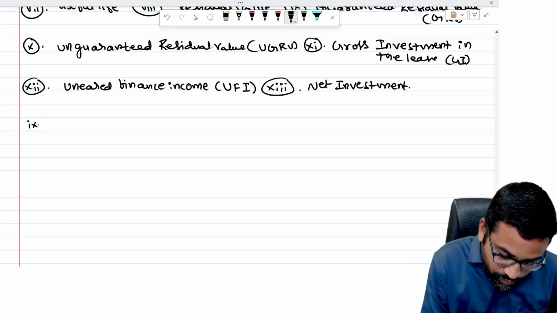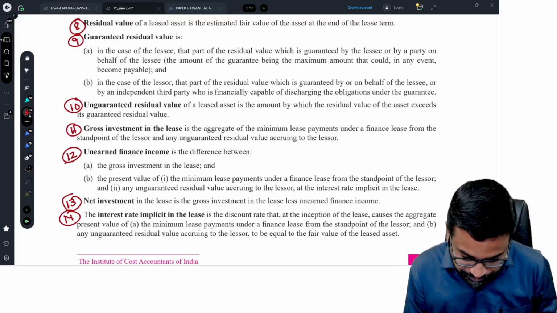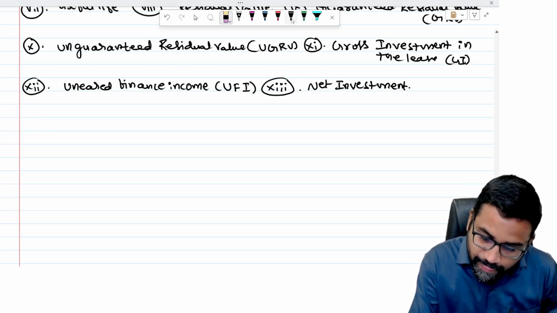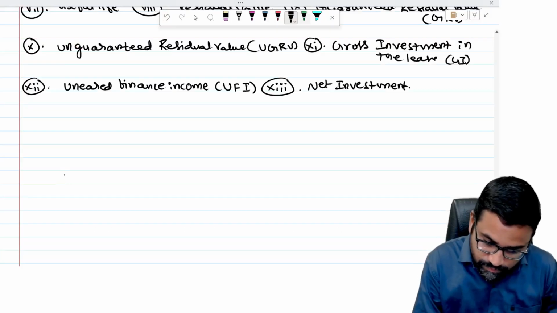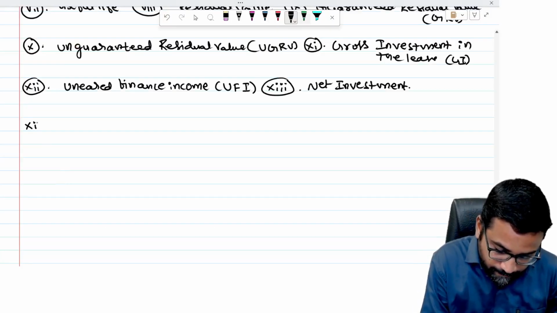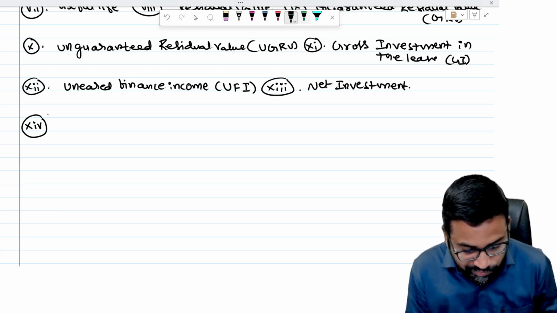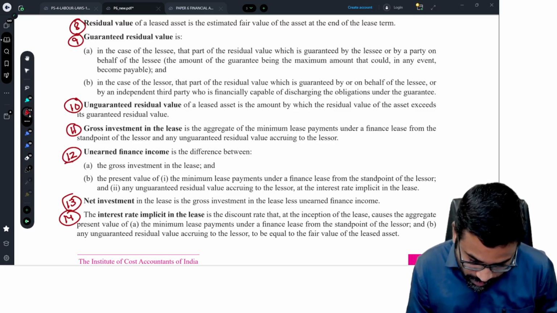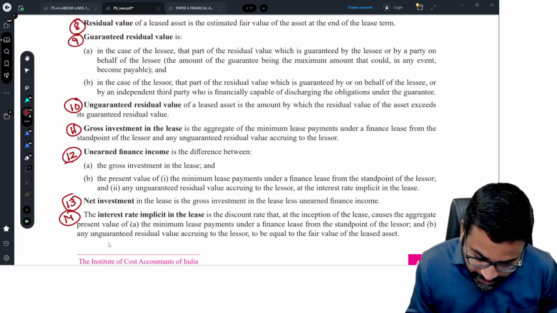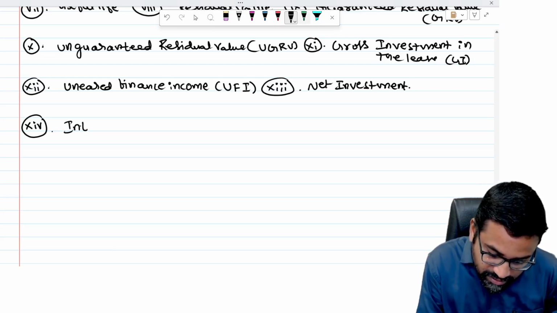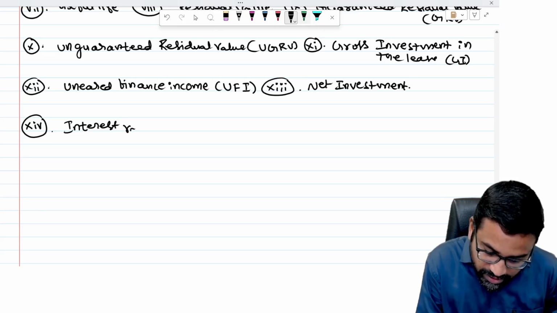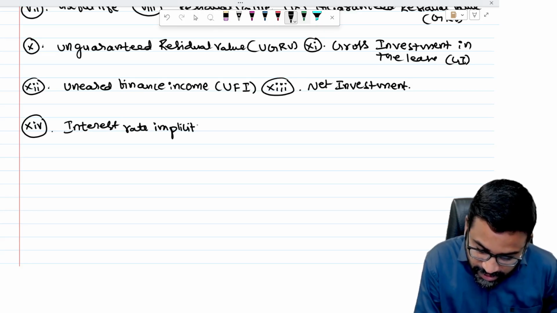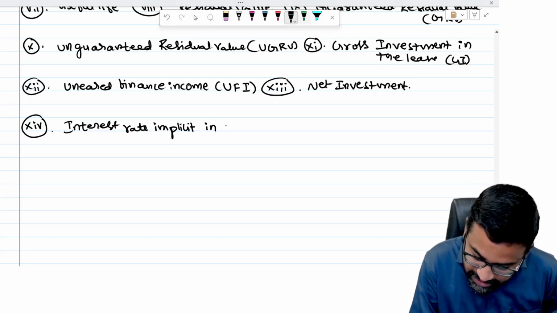And then the 14th definition, sir. Interest rate implicit in the lease.